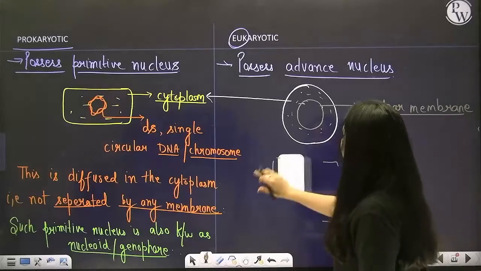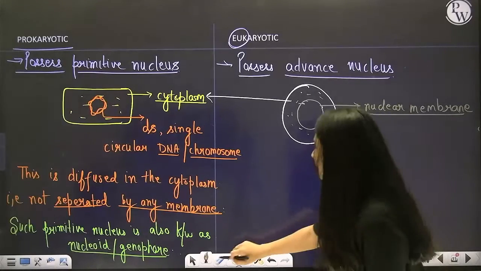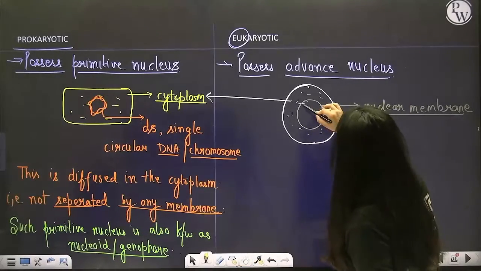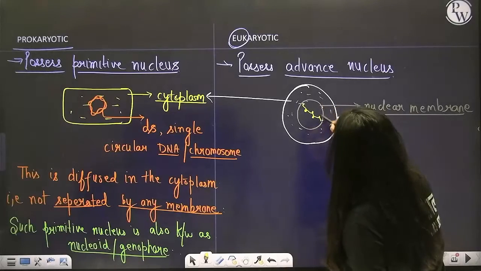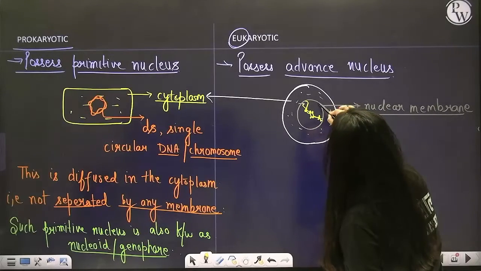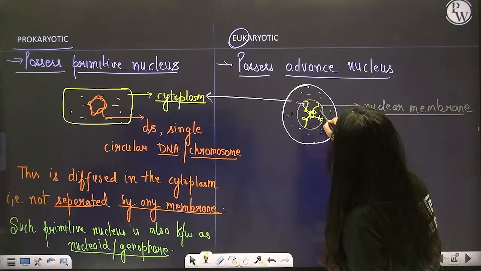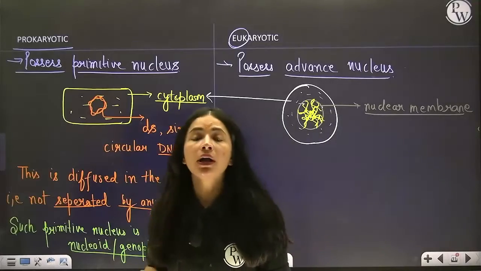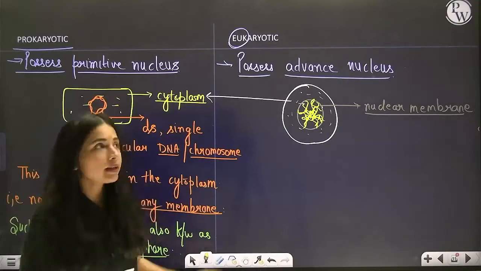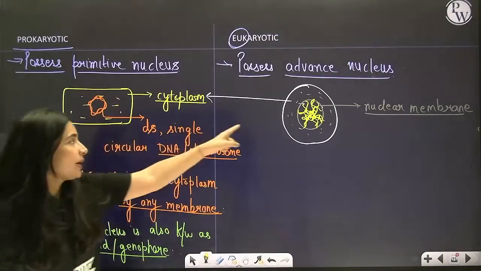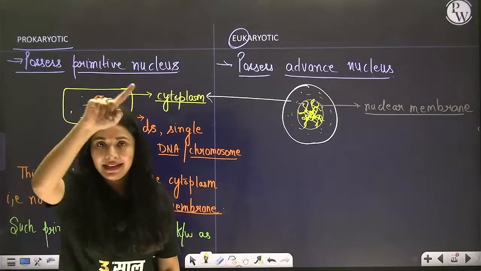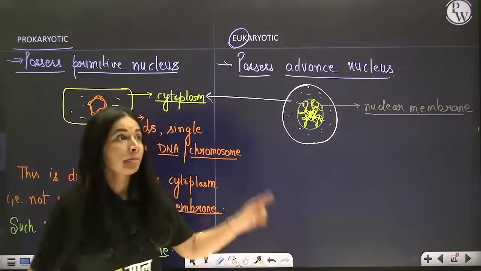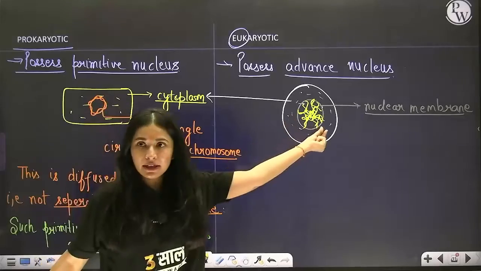Got my point, everyone? So here, the nuclear membrane is present, which encloses double-stranded but linear, straight genetic material called chromosome. Correct? Here it was circular, here linear, like a line, long. Double-stranded, double-stranded.